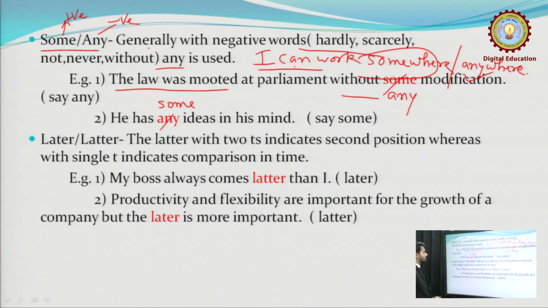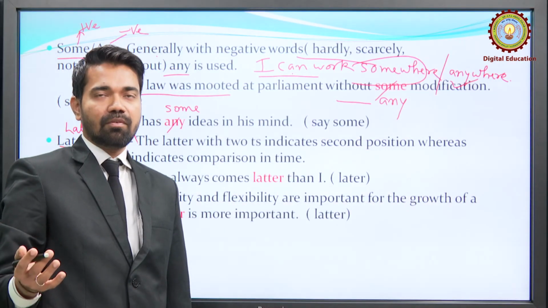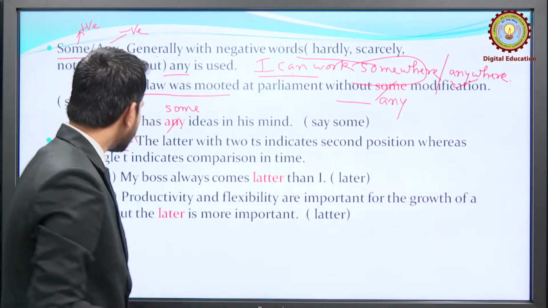Clear? Now the next: many a time we confuse later and latter. The word later is from late, the comparative degree of late, and latter is used to show the second position. Suppose we have two persons in a sentence and we have to refer to the second one, we will have to use latter.